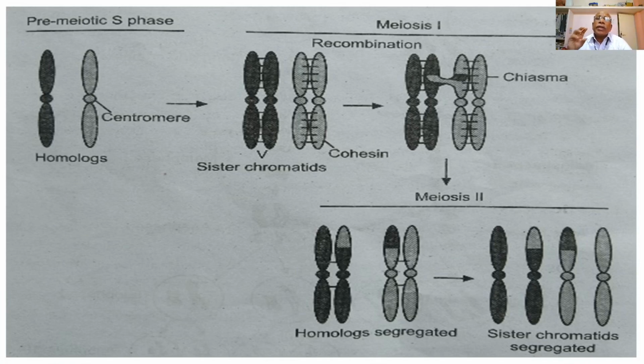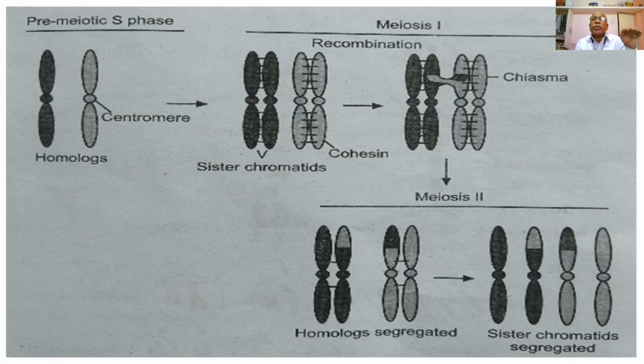So the diploid gamete mother cells undergo the first meiotic division. The first meiotic division includes stages such as interphase 1, during which the chromatin material or DNA synthesis takes place during the growth phase of the cell cycle.